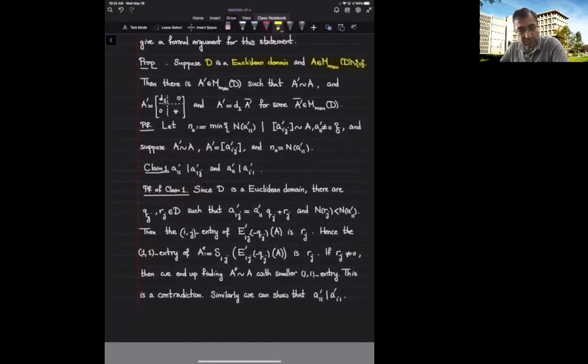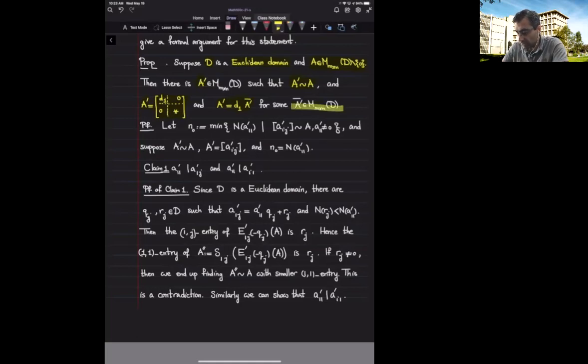Now I want to use this row and column reduction process and find a matrix that is equivalent to A, and A prime is of this form, some D1, and the rest of the components in the first row and the first column are supposed to be 0. Moreover, I want to make sure that D1 divides the entire entries of A prime. So every other component of the matrix A prime is a multiple of D1.